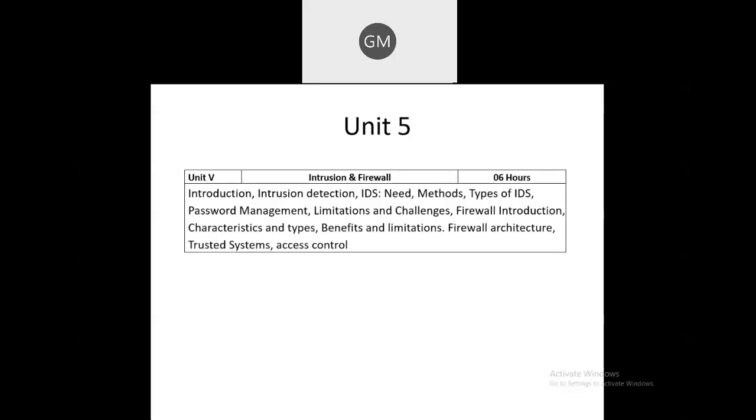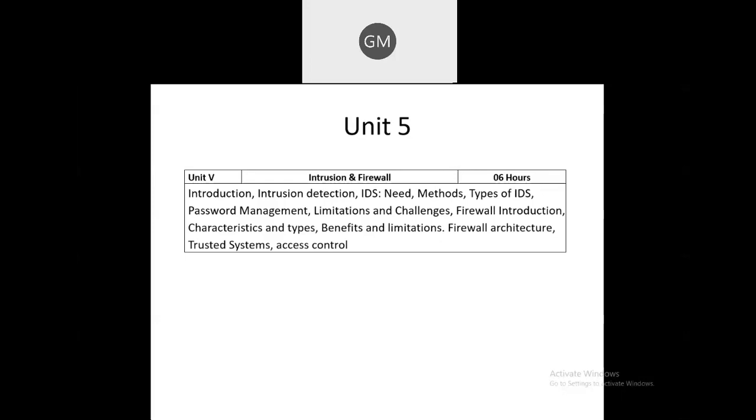In unit 5, again as I told you, units 4 and 5 are combined for IDS and the firewall in the course objective. So in unit 5 mostly we are going to learn about IDS. What is intrusion detection and what is the need of the intrusion detection system? What are the different types of intrusion detection systems? How does password management occur in an intrusion detection system, and what are the limitations and challenges of password management, all those points.